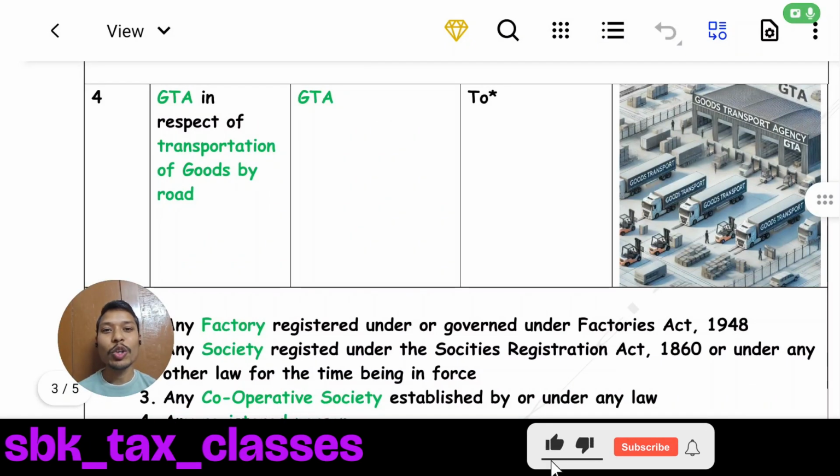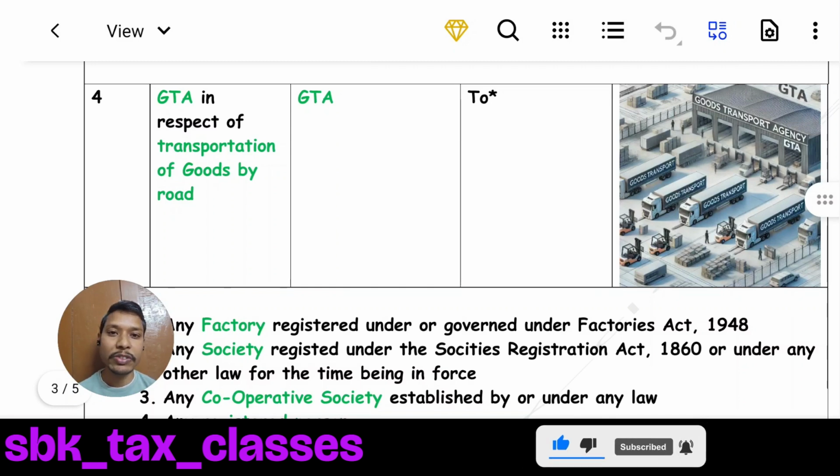Hello guys, today our topic is applicability of reverse charge mechanism for the services provided in relation to transportation of goods by road by goods transport agency. For this transaction, reverse charge mechanism will be applicable if the recipient is a specified person.